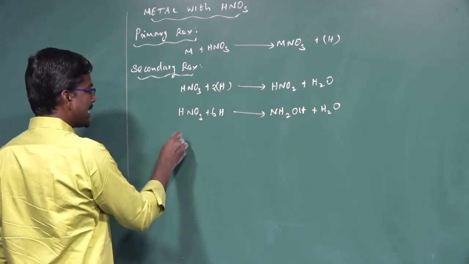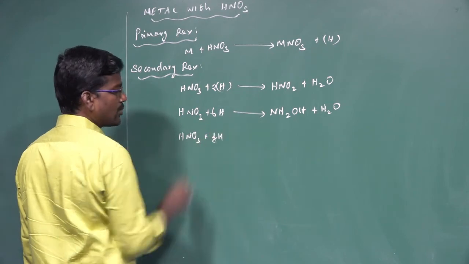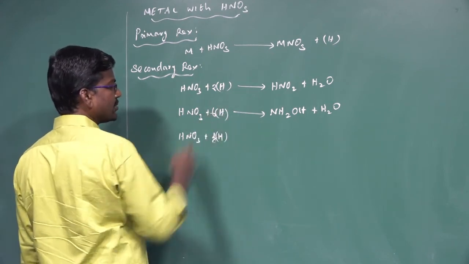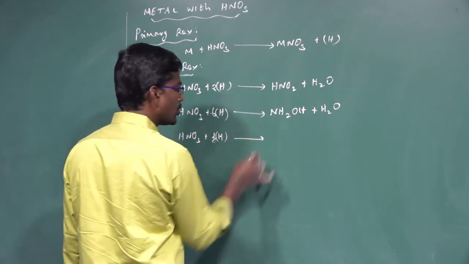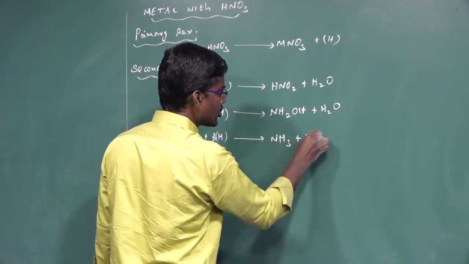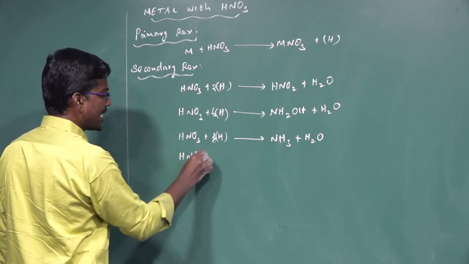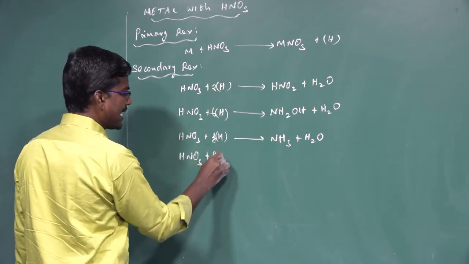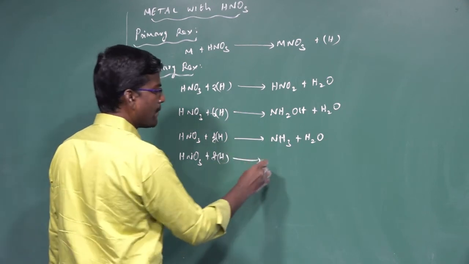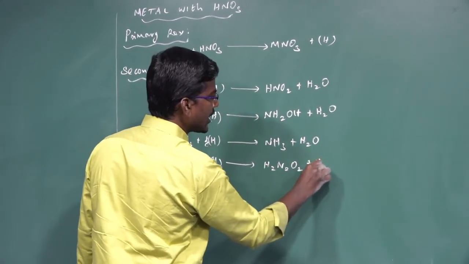Next, nitric acid HNO3 reacts with 8 moles of nascent hydrogen to give ammonia NH3 plus H2O. Another reacts with nascent hydrogen to form H2N2O2 plus H2O.